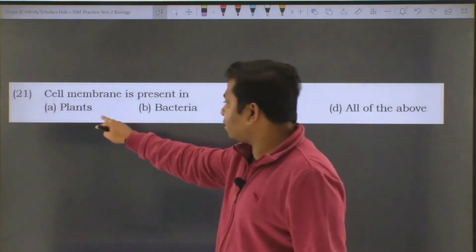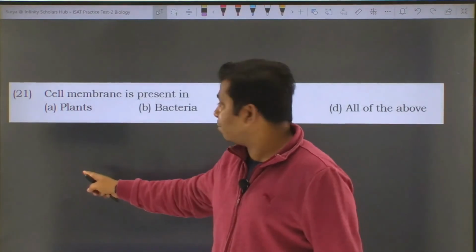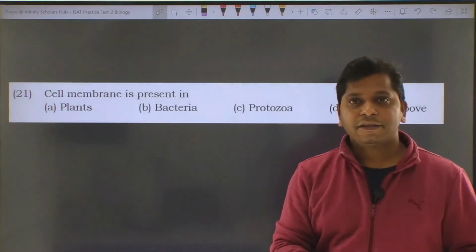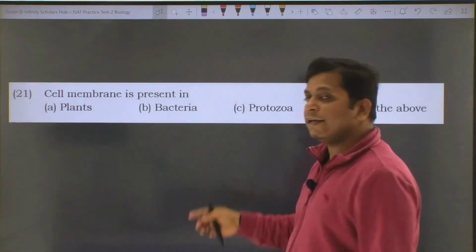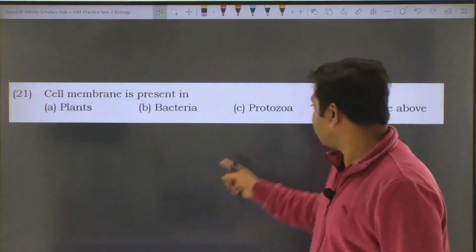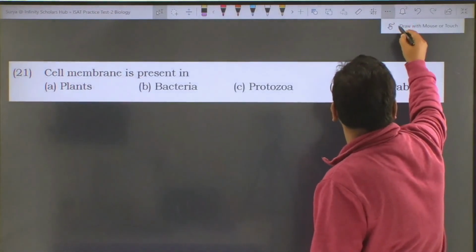Yes, it is present in the plants. In addition to the cell wall, plants also contain cell membrane. Bacteria contain both cell wall as well as cell membrane. Protozoa like amoeba also have cell membrane, but they do not have cell wall. So this is also correct. So the option for this one is going to be option D.